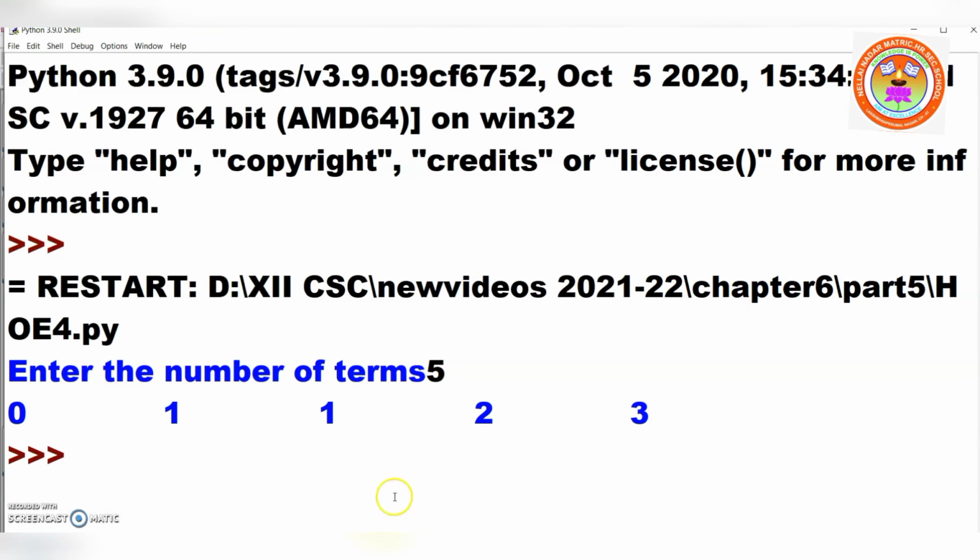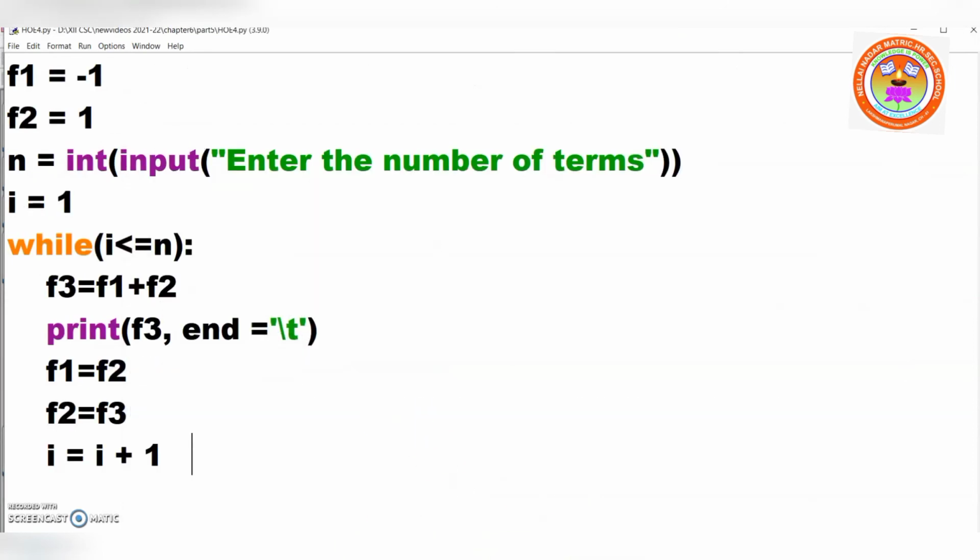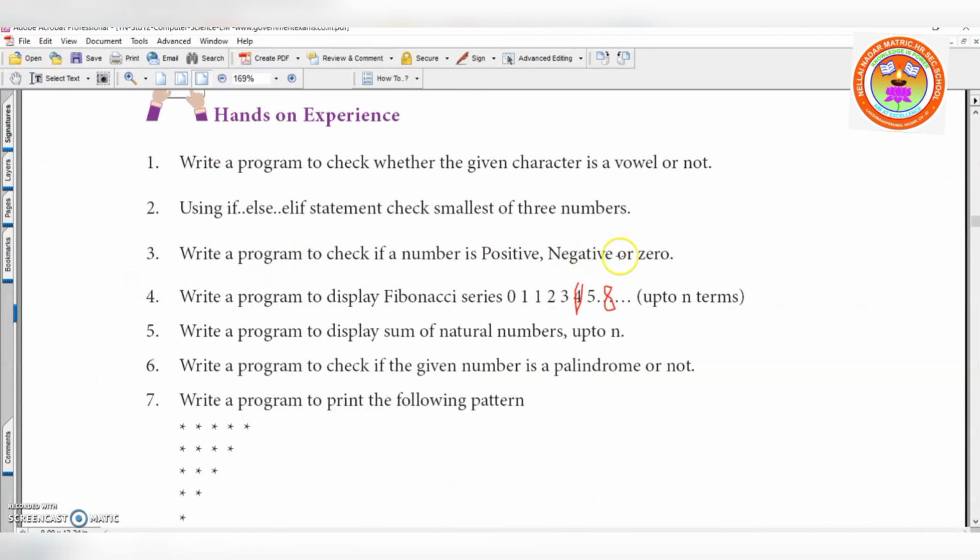Is it easy? Okay, fine. So we discussed 4 programs. In my next video, I will discuss the remaining hands-on experience programs.